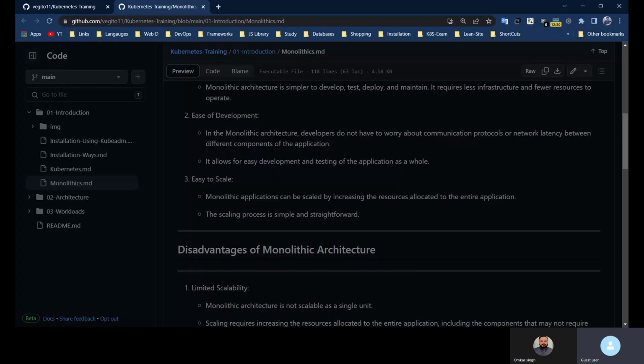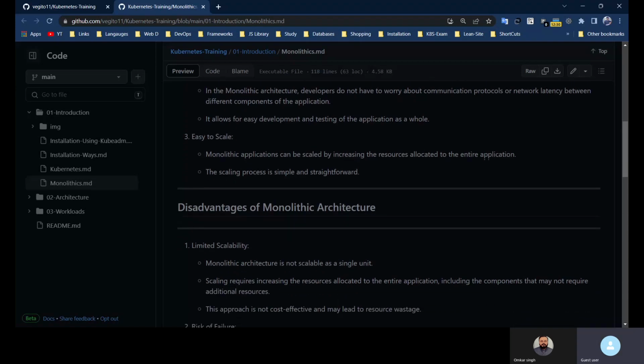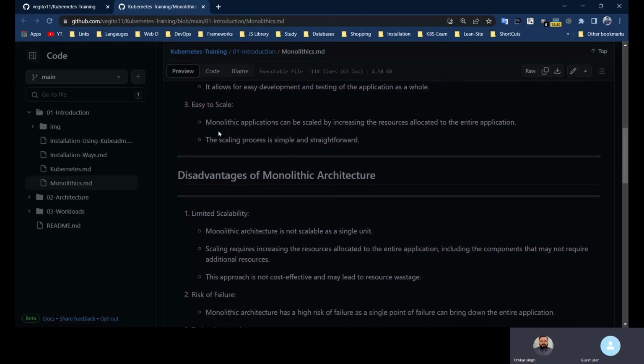Upon any other service, there will be no network latency. Our service doesn't need to call out to other services. And as I already said, it is easy to develop and test, because everything is in a single space. There will be no issue in the dependencies, and it is easy to scale because it is only a single application.